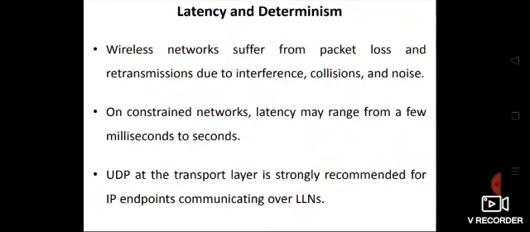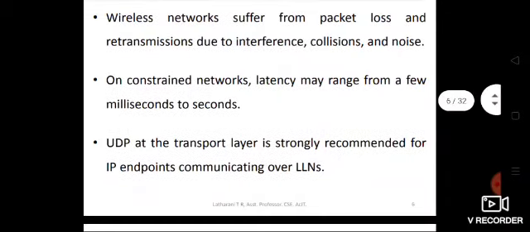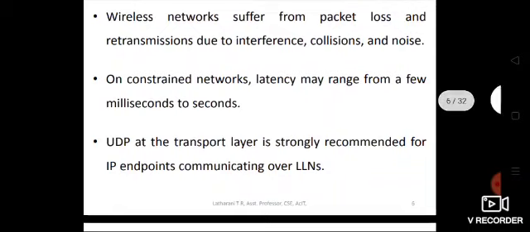UDP at the transport layer is strongly recommended for IP endpoints communicating over LLNs. Because we are using wireless networks, we use UDP, the User Datagram Protocol. What is an LLN? In the previous class we studied that LLN means low power lossy networks.